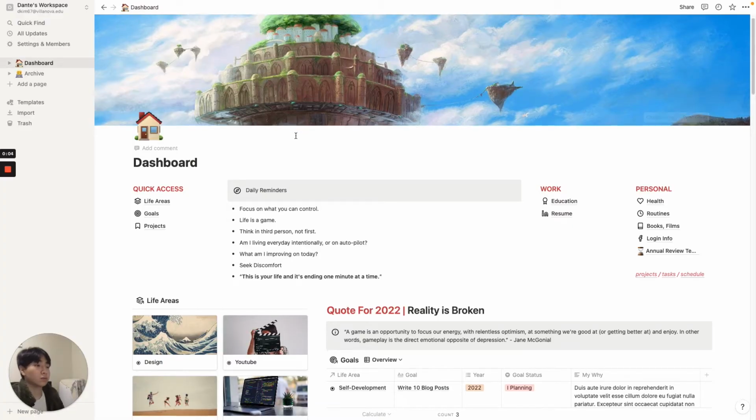The dashboard I'll be showing you today is an accumulation of a bunch of different templates that I've been using throughout the years, and I'll link everything down below, and I'm excited to show you guys, so let's get straight into it. So welcome to my Notion.